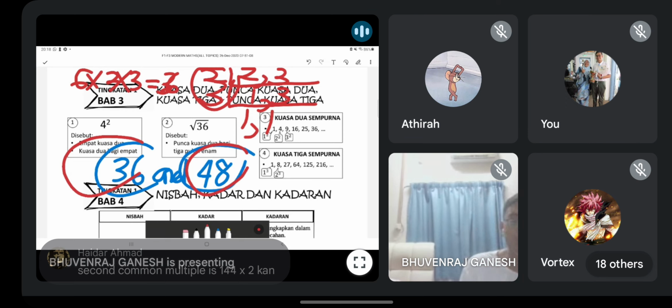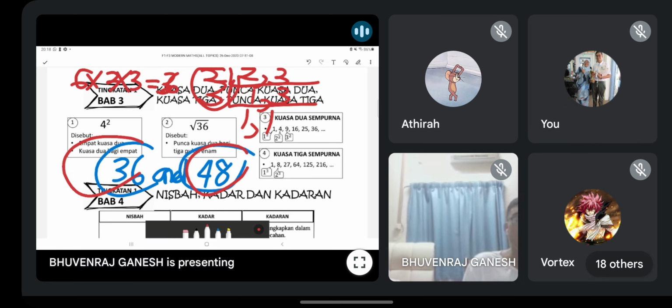144, yeah, you just times 2, correct. You can use this technique also. Okay, kamu hanya darab 2. Bila kamu dah dapat nombor tu, kamu darab 2 kepada nombor tu. It will definitely be a multiple of these two. Okay, guys, are you clear on the common factor, common multiple?